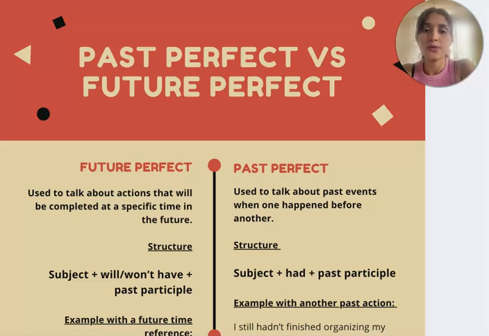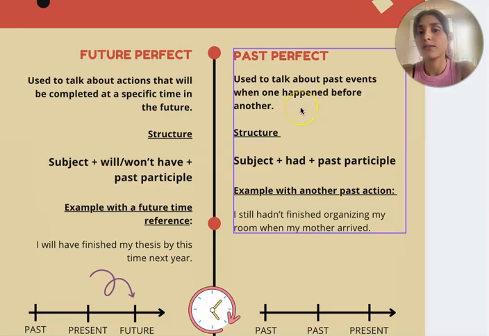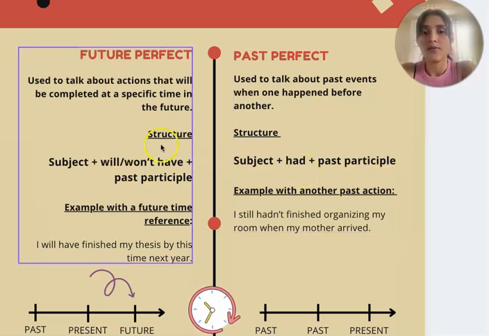Hello everyone, today we talk about past perfect versus future perfect. Future perfect we use to talk about actions that will be completed at a specific time in the future. Instead, past perfect, this kind of tense we use to talk about past events when one happened before another. What is the grammatical structure for everyone?